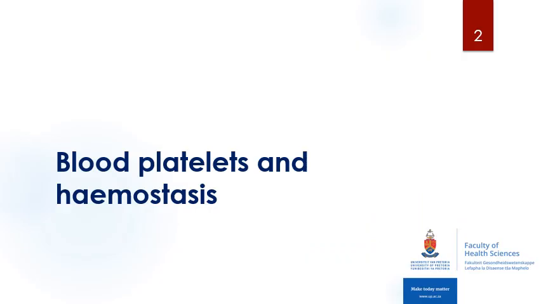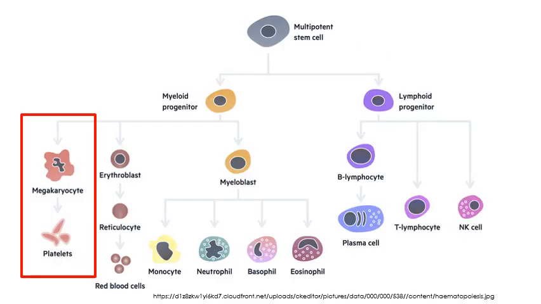In this lecture, we will be discussing how the body stops a bleed to prevent excessive blood loss. This process is known as hemostasis. Blood platelets and certain plasma proteins are important for hemostasis to occur. If you remember, all blood cells start off as a multipotent stem cell, and they can divide into your myeloid or lymphoid progenitor cell. From your myeloid progenitor cell, you get your megakaryocytes, and these are what will form your blood platelets.